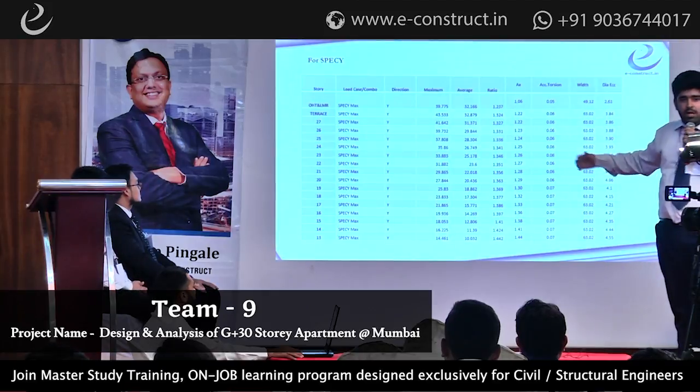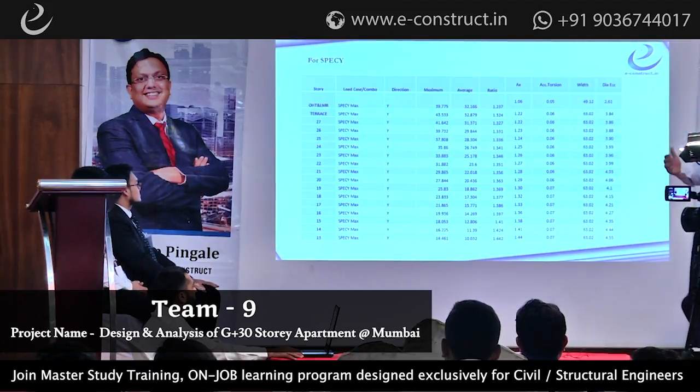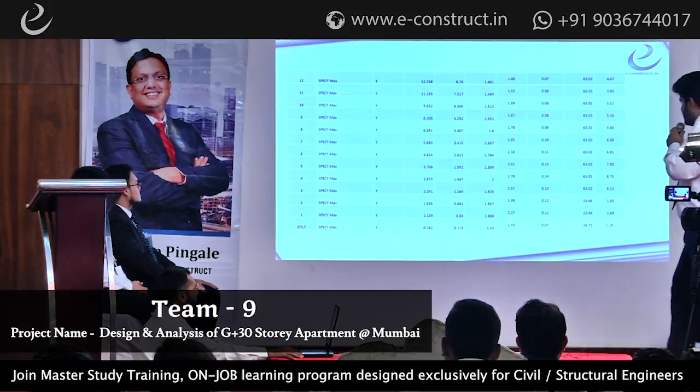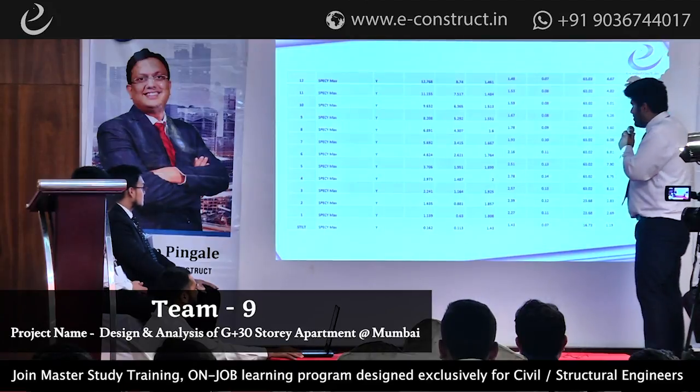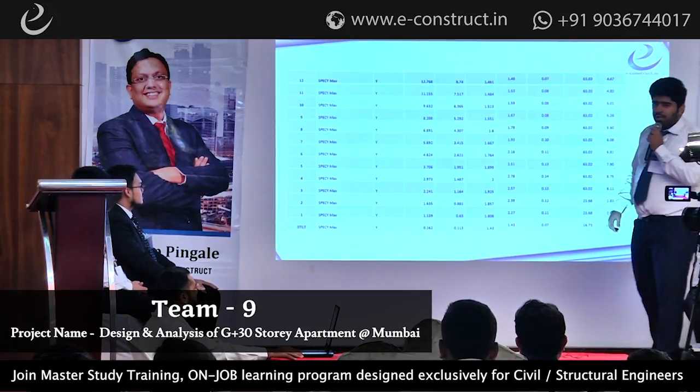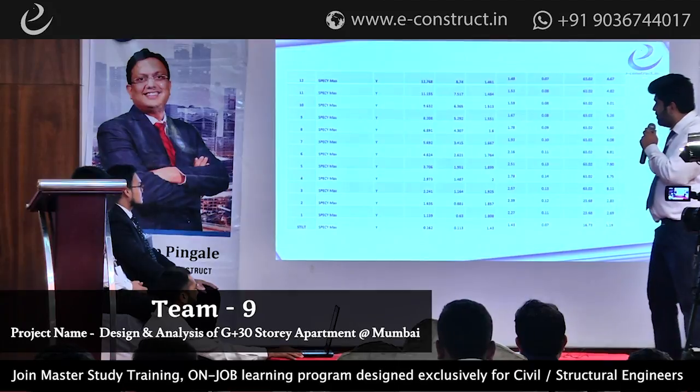And then moving to the spec Y values, we received a lot of torsional irregularity in this spec Y because our building wasn't symmetric about the Y direction. So moving to the next slide, you can clearly see that we have received torsional irregularity and eccentricity in almost all the stories in the spec Y direction.